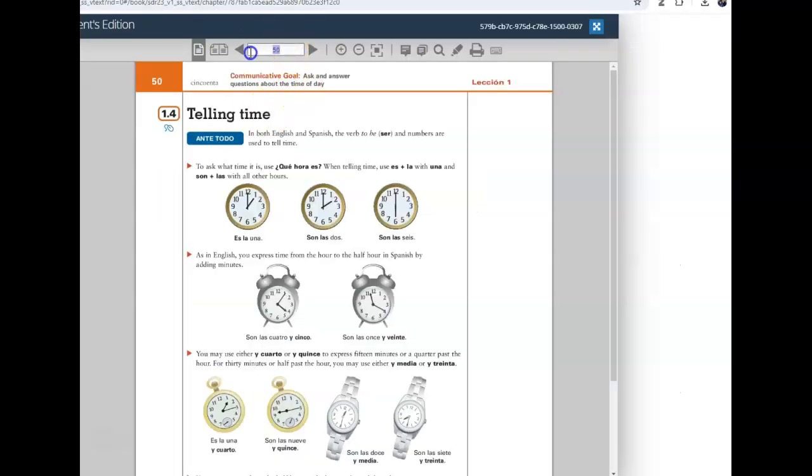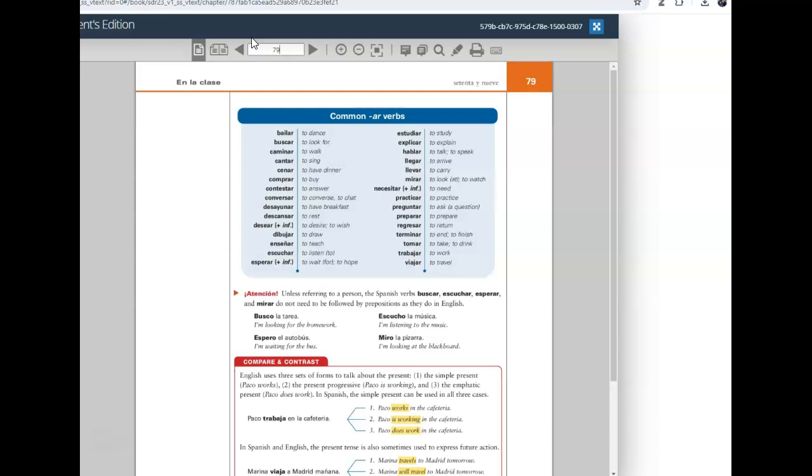We've gone over standard AR verbs. Bailar, cantar. Now I understand that may not pertain to your daily routine, but cenar probably does. Conversar, one would hope. Desayunar, descansar, dibujar, escuchar música, estudiar, hablar con amigos, llegar a la escuela, llegar a casa, practicar deportes, regresar a casa, terminar la tarea, trabajar en la tarea.